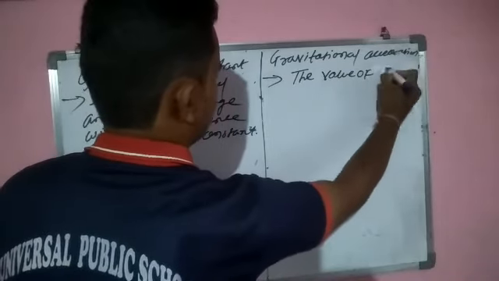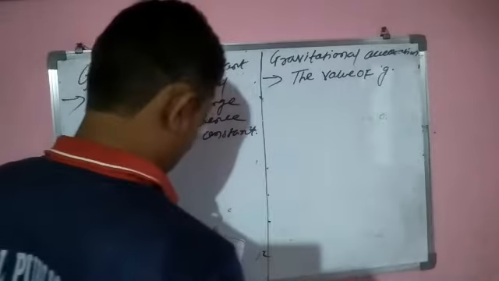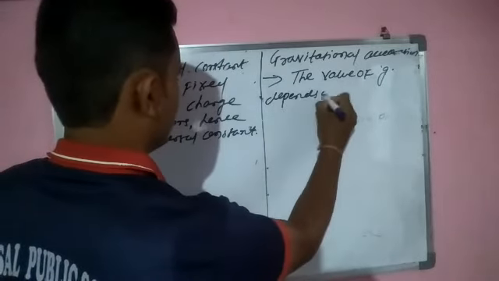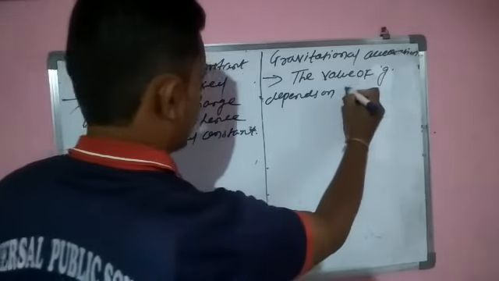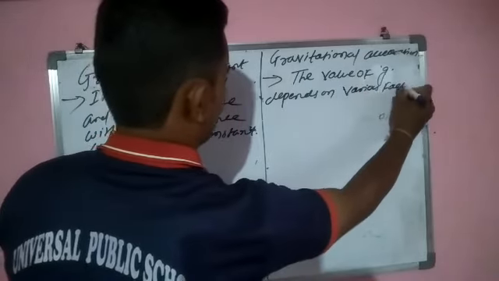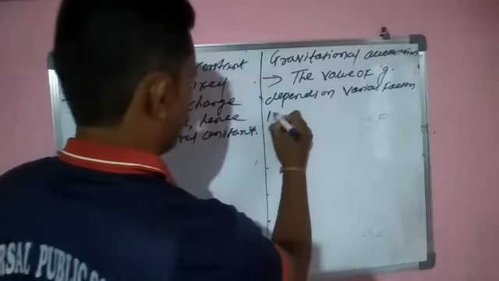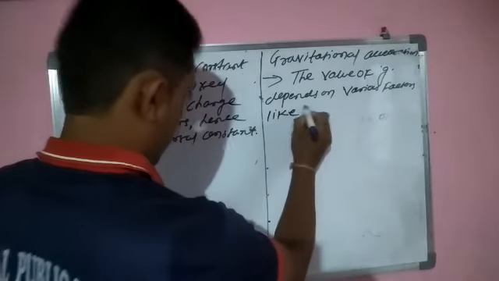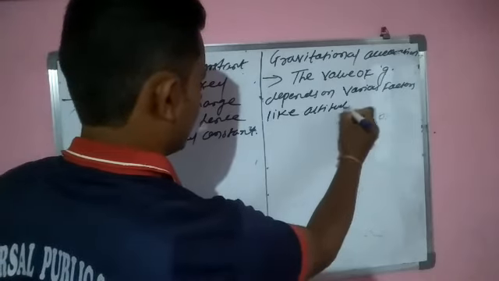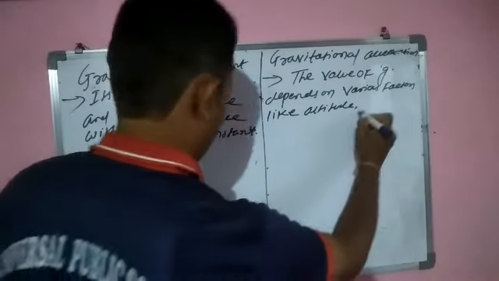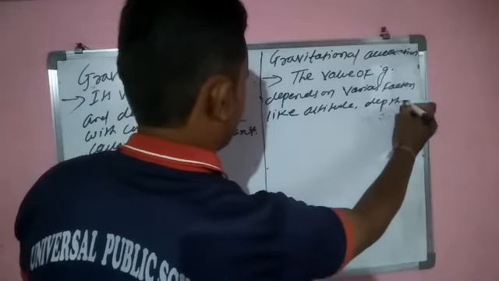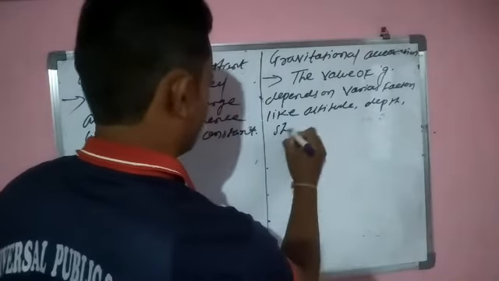The value of g depends on various factors like altitude, depth, and shape etc.